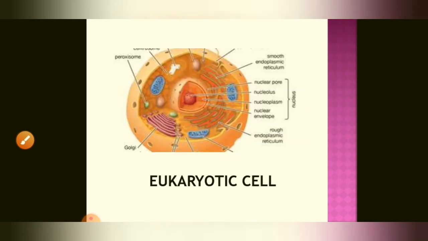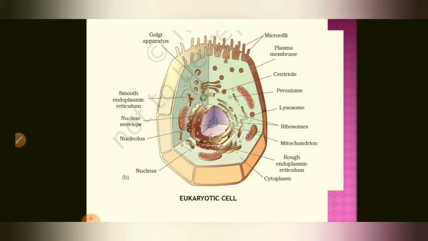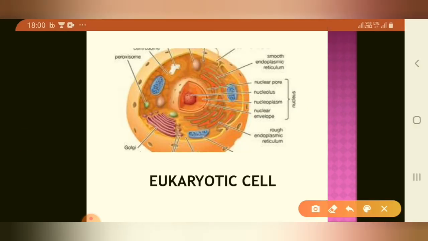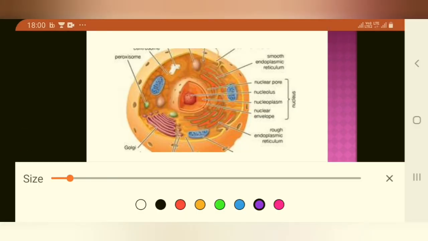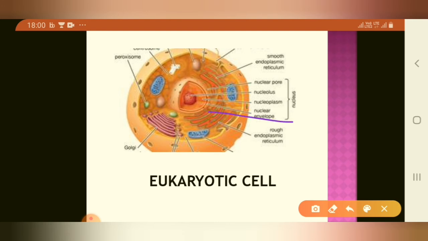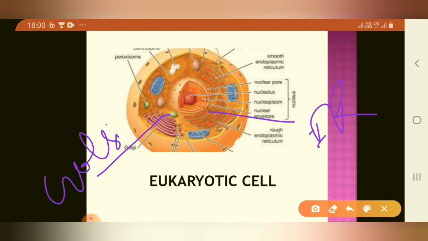This is the structure of the eukaryotic cell. These are the endoplasmic reticulum, the Golgi body, the cytoplasm, the protoplasm.